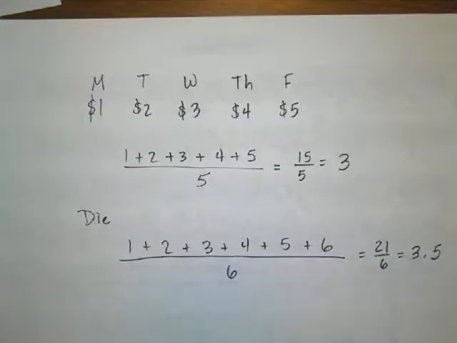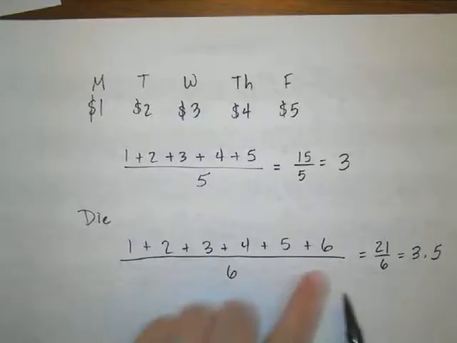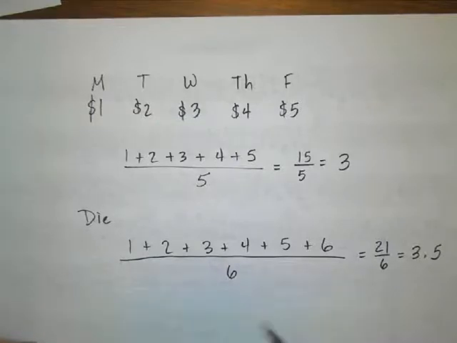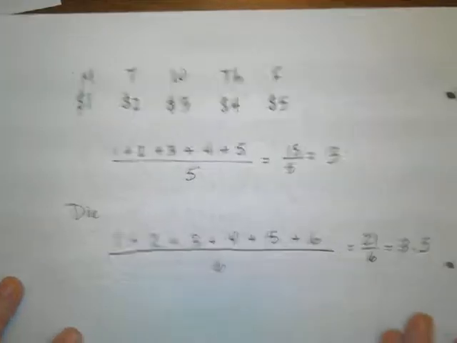So on average, the amount of money you could get from rolling a single die would be $3.50 if you were being paid $1 for each dot on the die. And you might say, wait a minute, there's no side of the die that has 3.5 dots. That's because we had to average out these numbers, and it ended up not coming out to a whole number, and that's fine. We had a certain number of dots, but we're just taking the average amount of money we would get.